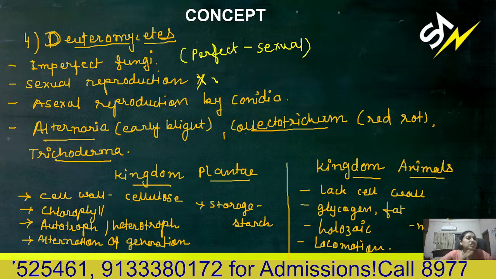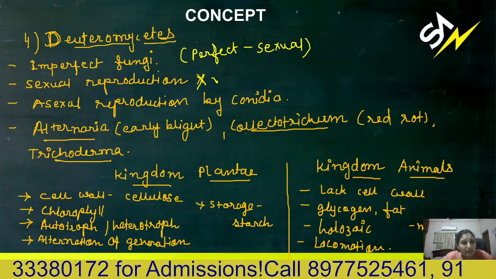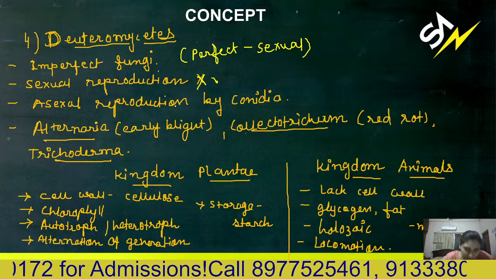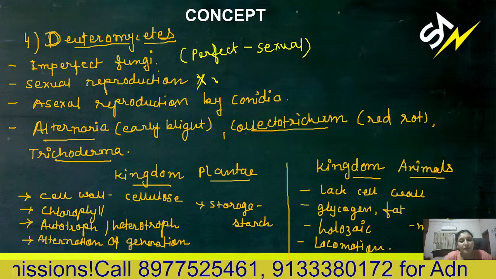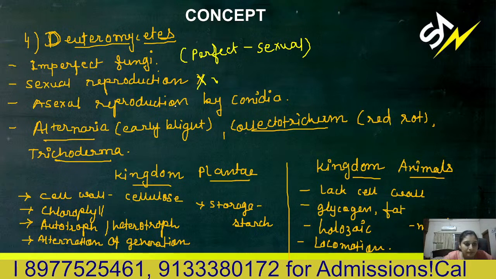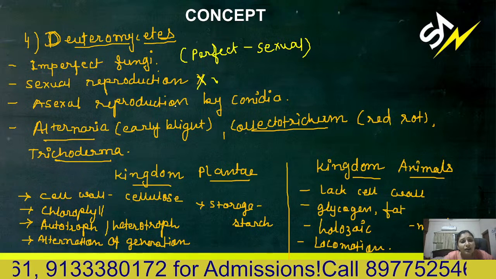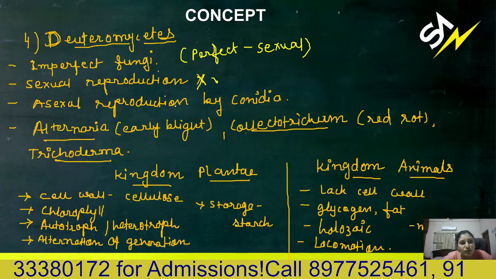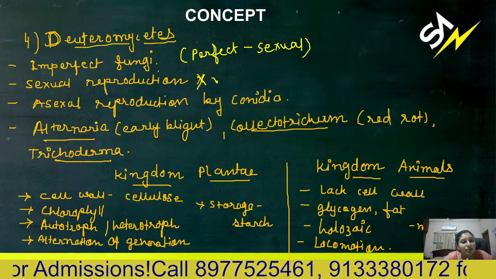If these Deuteromycetes somehow carry out sexual reproduction in their life cycle, then they will be placed in Ascomycetes or Basidiomycetes depending on what type of fruiting body they form. So you can also say that they are Ascomycetes or Basidiomycetes, but not showing sexual reproduction.